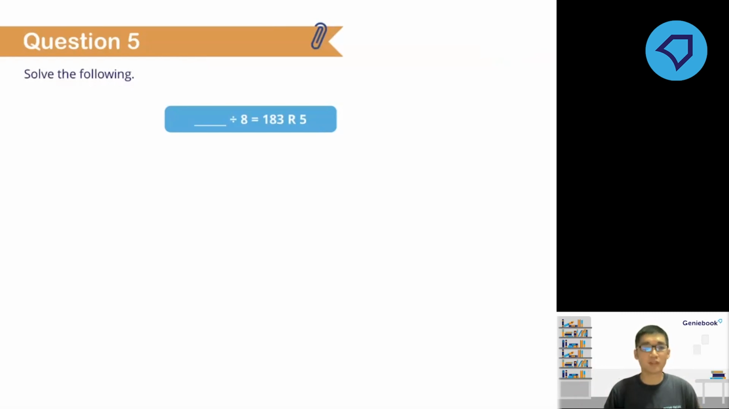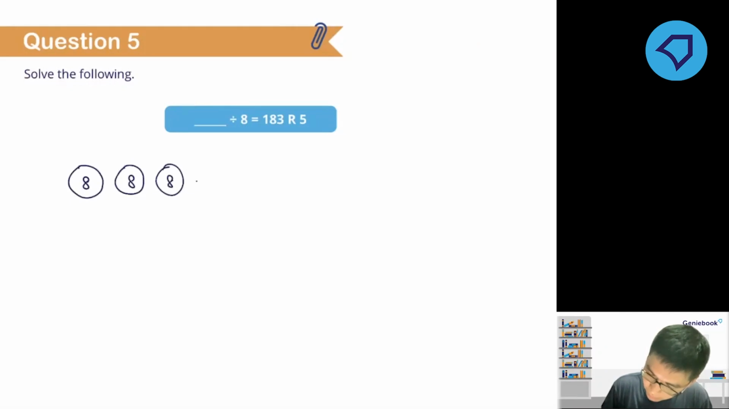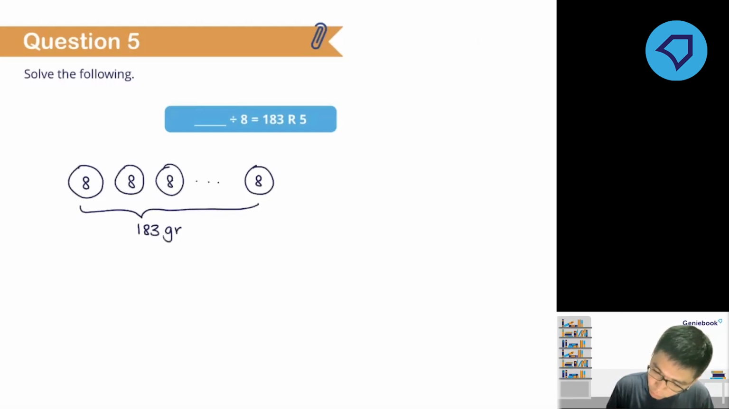So how do I solve this question over here? Now you can think of it this way. When I divide this number by 8, or let's say when I split this into groups of 8, I will have 183 groups of 8, something like this. 8, 8, 8, and so on. I have 183 groups. So this is my quotient. I know that when I divide this number by 8, or when I split this number into groups of 8, I'll have 183 groups at first, but with leftover.